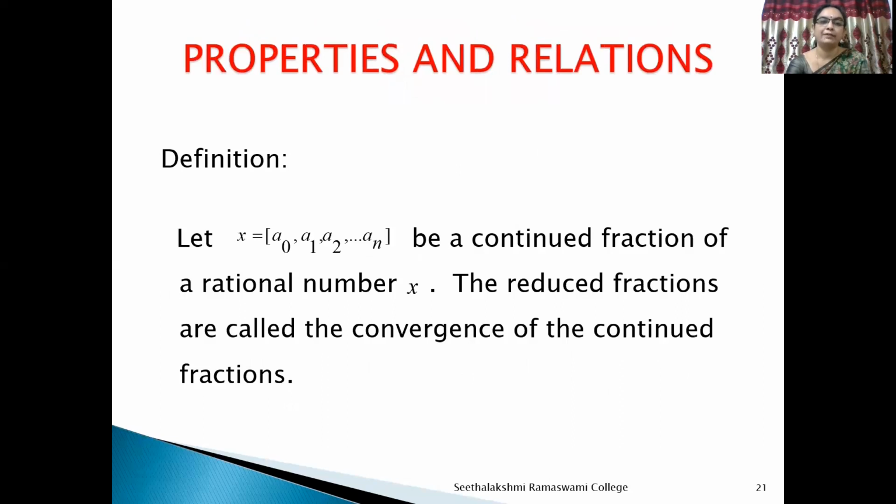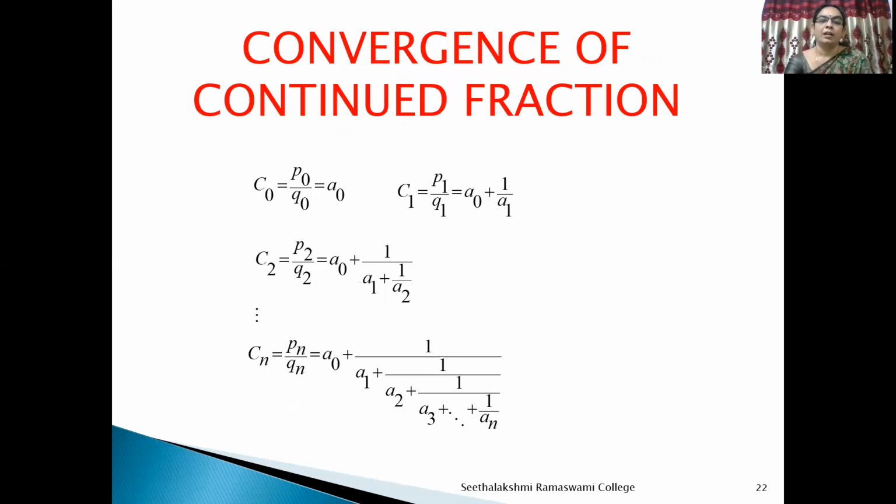Let x equal [a0, a1, a2, ..., an] be a continued fraction of a rational number x. The reduced fractions are called the convergents of the continued fraction. Let C0 be the first convergent of the continued fraction of the rational number P by Q, that is P0 by Q0 is equal to a0.